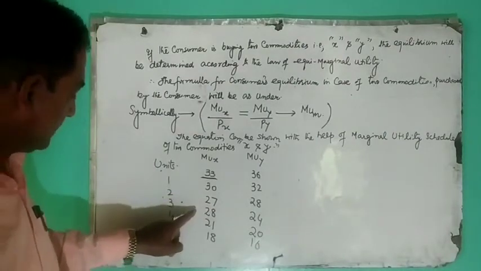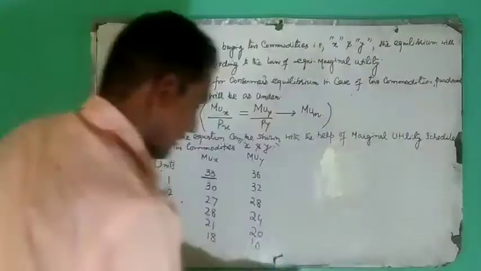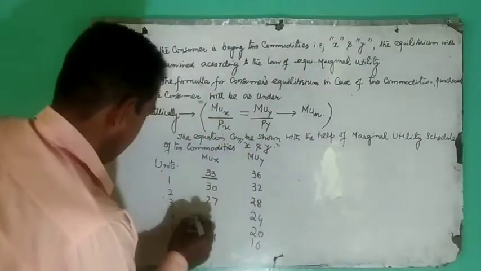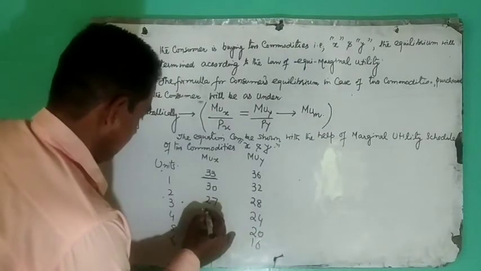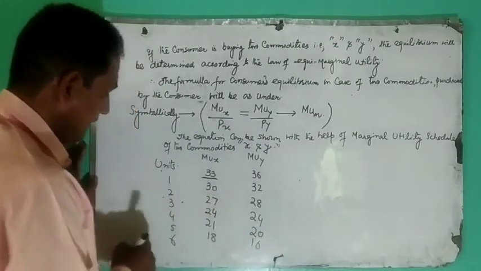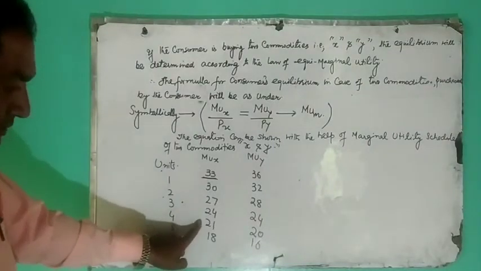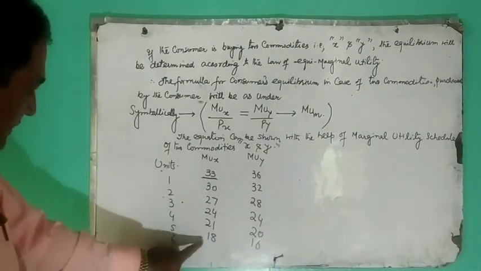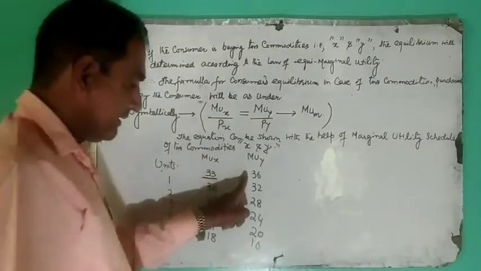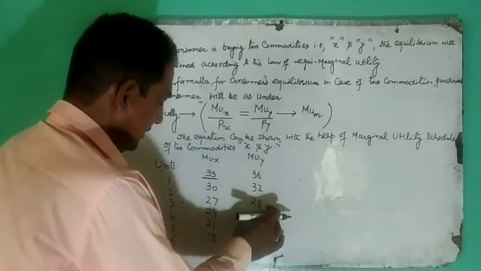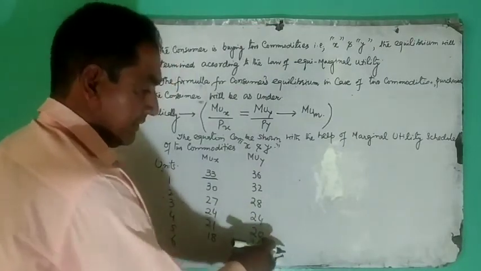When he consumes fourth unit, it is 24. When he consumes fifth, it is 21. When he consumes sixth, it is 18. Likewise here, it is 36, 32, 28, 24, 20 and 16.